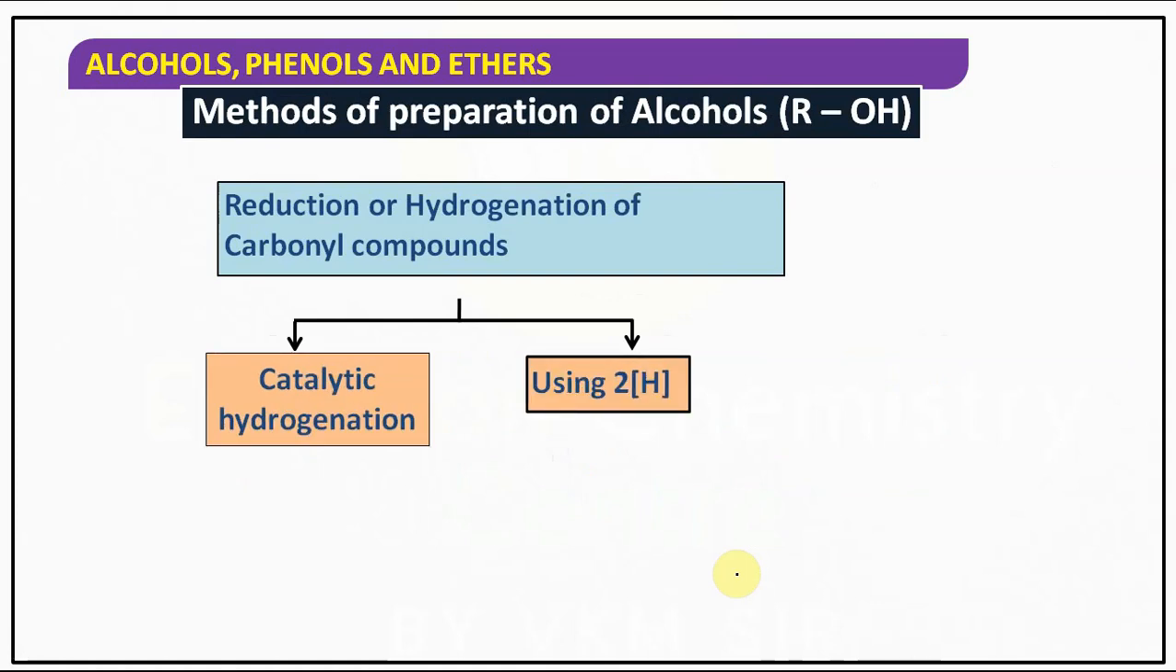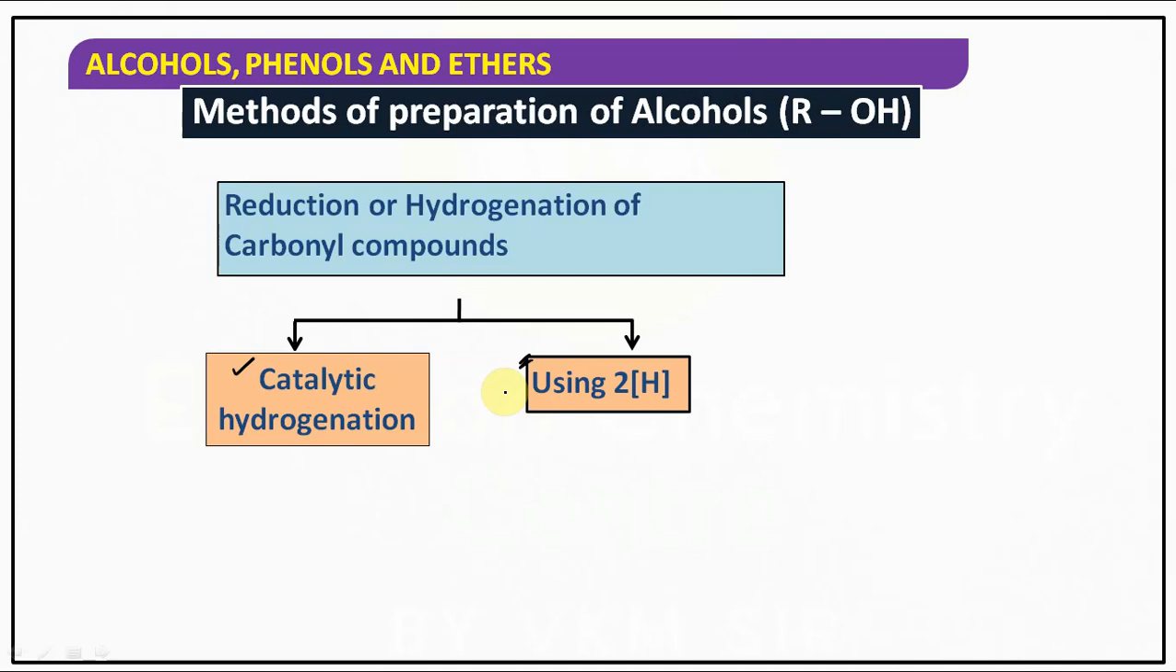So we have catalytic hydrogenation, in the presence of a catalyst, as well as using two nascent hydrogens. Using two nascent hydrogens also we can do this preparation method. What is meant by catalytic hydrogenation? Hydrogenation which can be done in the presence of a catalyst. That reaction is nothing but catalytic hydrogenation.